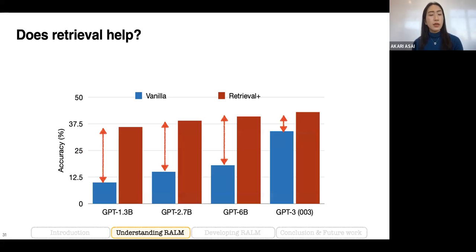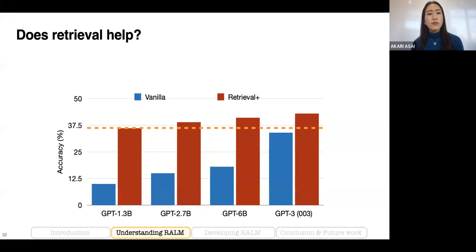So this simple approach, without requiring any training change or architecture change, can significantly improve performance across different model families and scales. As you can see, there's a huge performance improvement from the blue bar to the red bar, especially a bigger gain in smaller language models. And one notable finding is that a retrieval-augmented 1.3 billion model can even match the GPT-3 175 billion model, which indicates that retrieval-augmented language models can be much more parameter efficient than non-retrieval-augmented models.